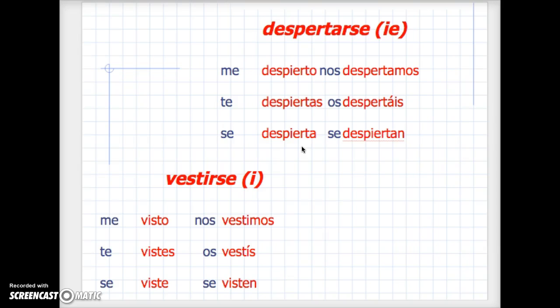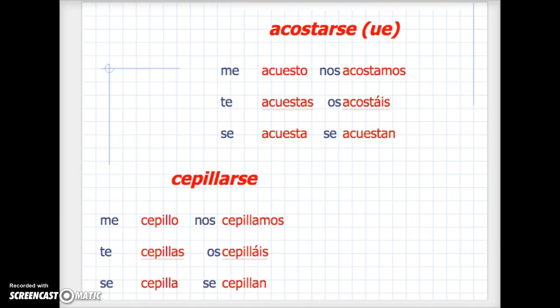Okay, same thing with vestirse. Now these two verbs both happen to be, if I took my cursor here, it's a boot, right? It's a boot verb, okay? Both of them are. So same with vestirse, we have me visto, te vistes, se viste. Okay, again, me, te, se, nos, os, se. Say it with me. Me, te, se, nos, os, se. You can create a song for that tomorrow. I think that would be fun to share with everybody. All right, let's continue.